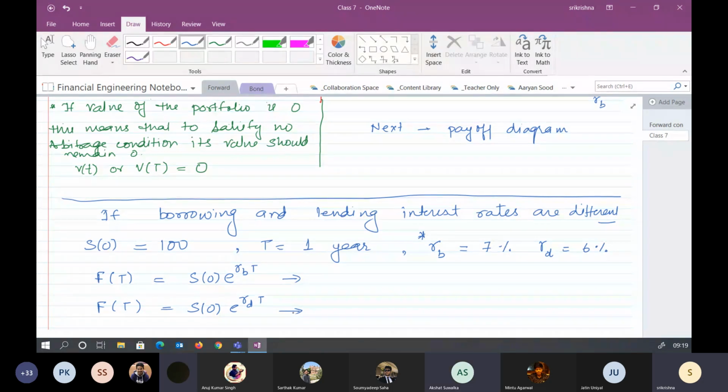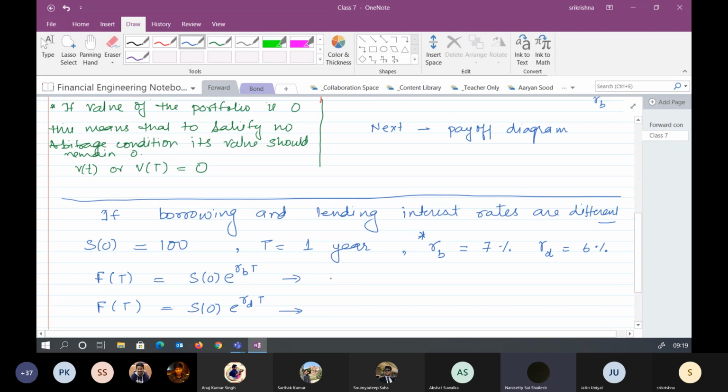So with respect to RB, it's 107.25, and the next one is 106.18.